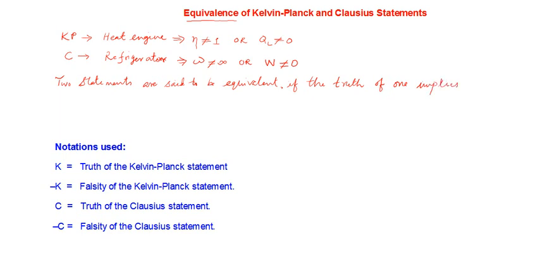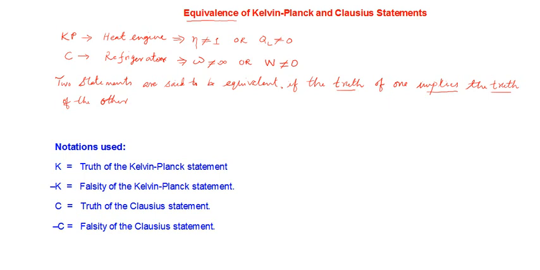So if one is correct, then the other one is also correct. If that is the condition, we can say that the two statements are equivalent. This is a strategy that we are following. So if one is proved to be correct, then automatically the other will be proved correct.